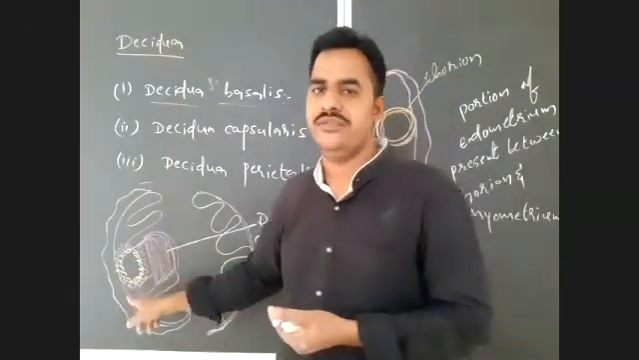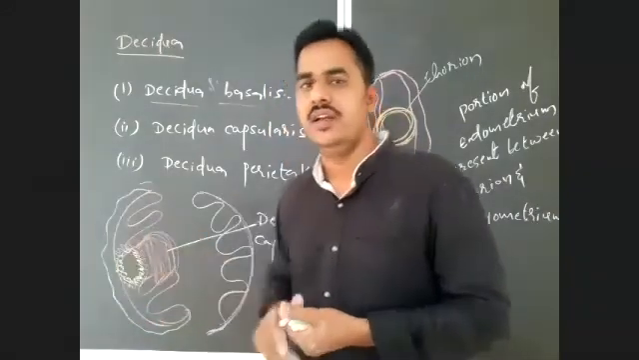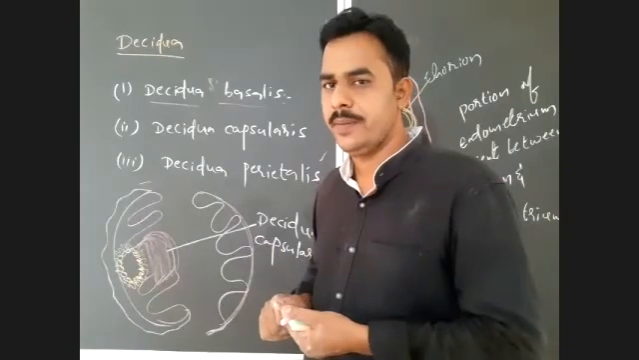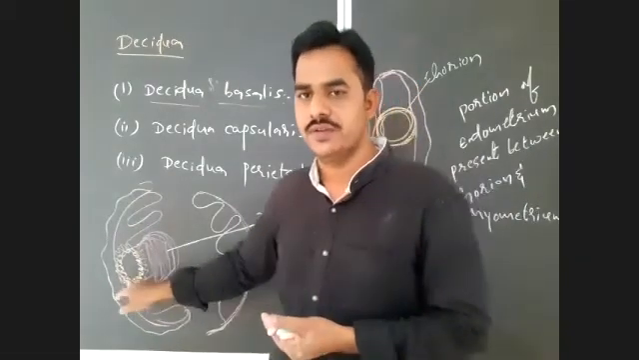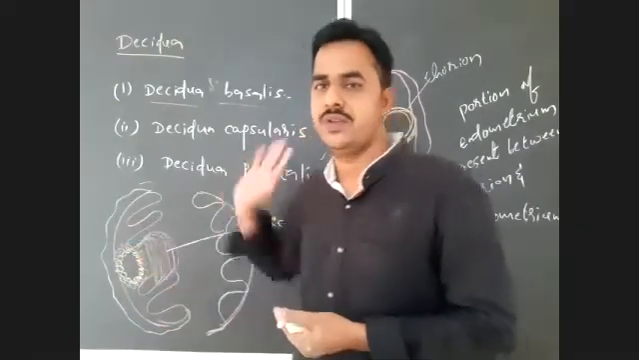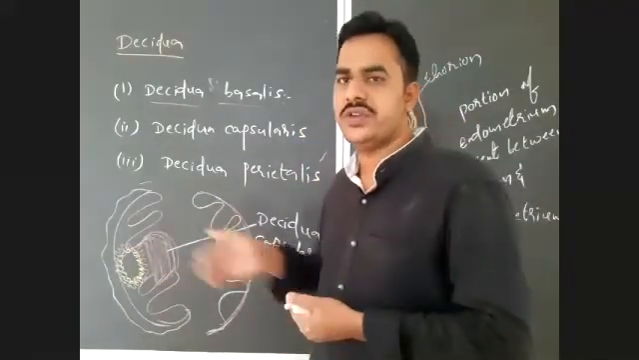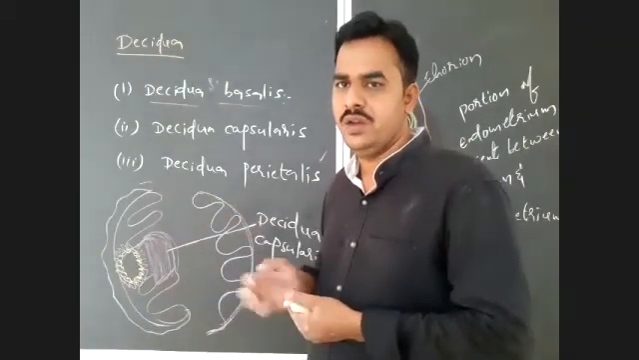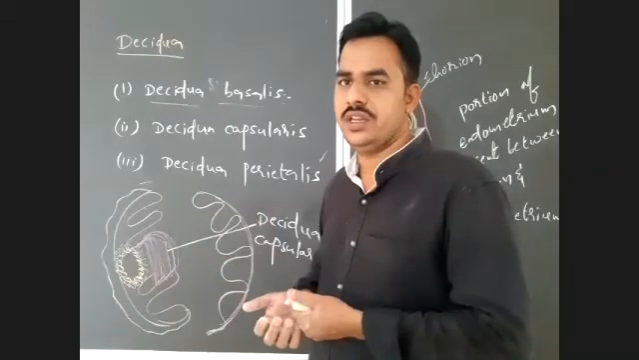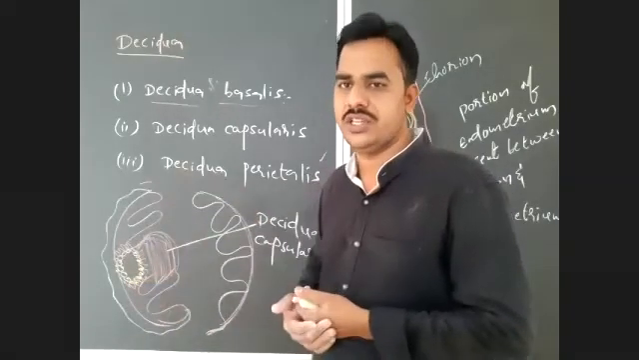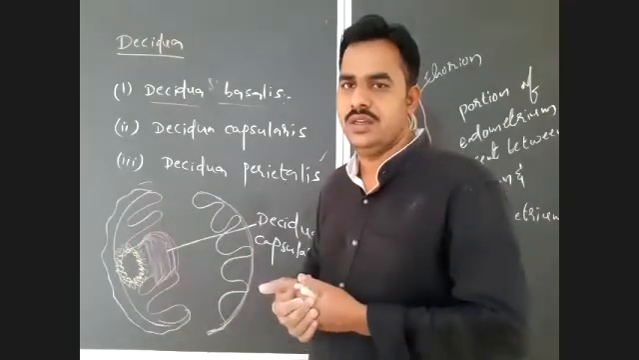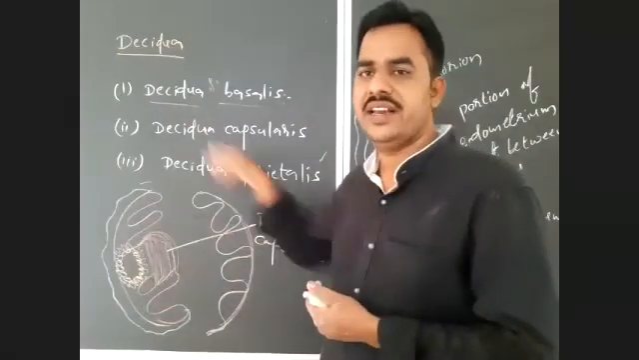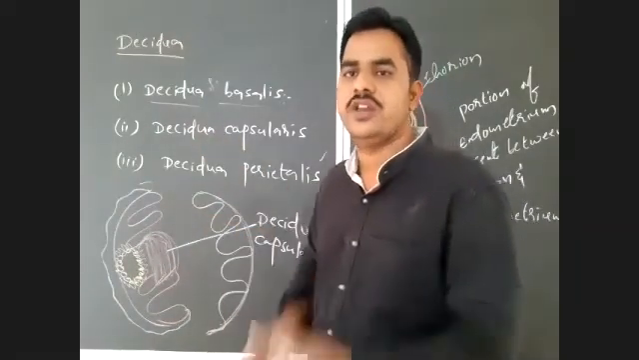So the portion of endometrium present between chorion and myometrium is Decidua basalis. Next, Decidua capsularis: the portion of endometrium which covers the blastocyst in the form of a capsule is Decidua capsularis. Next, Decidua parietalis: the entire region of a pregnant uterus which will increase its thickness during the pregnancy, except the site of placentation, that is placenta formation, is Decidua parietalis.